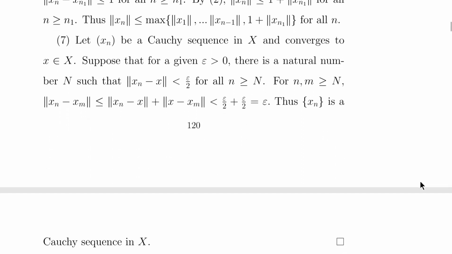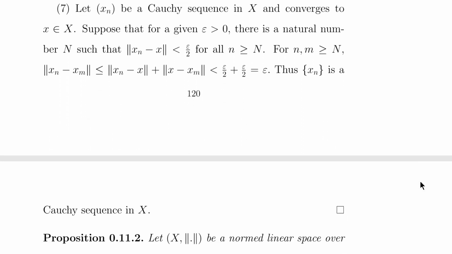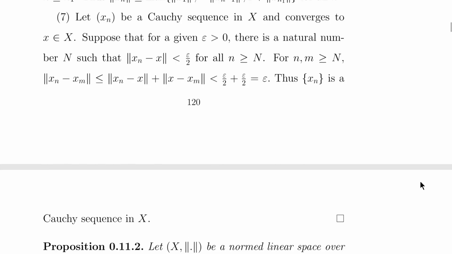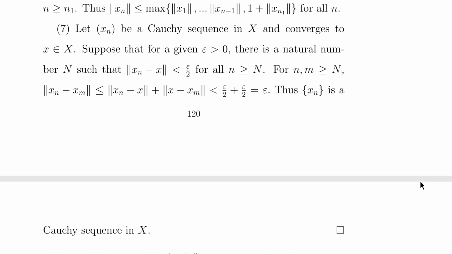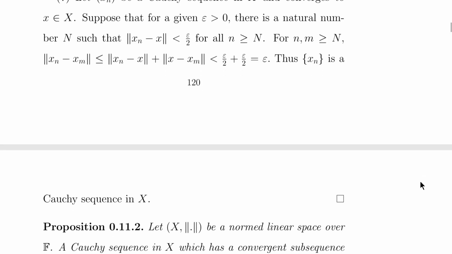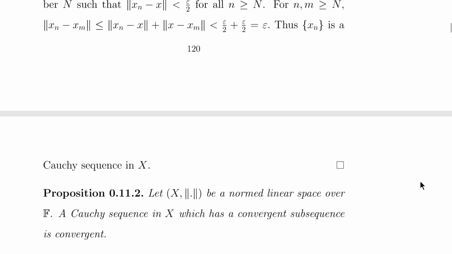Suppose that for a given epsilon greater than 0, there is a natural number N such that norm of xn minus x is less than epsilon by 2 for all n greater than or equal to N. And for n, m greater than or equal to N, we have norm of xn minus xm is less than or equal to norm of xn minus x plus norm of x minus xm, which is less than epsilon by 2 plus epsilon by 2, which is equal to epsilon. So the sequence xn is a Cauchy sequence.